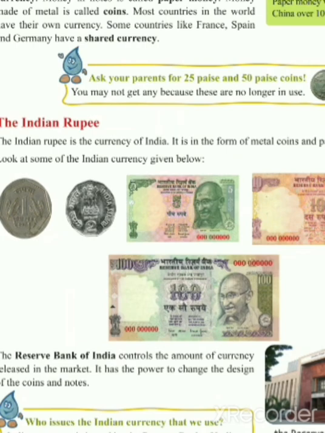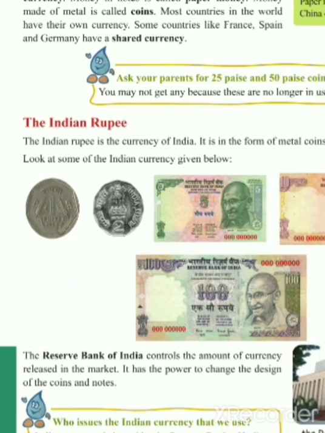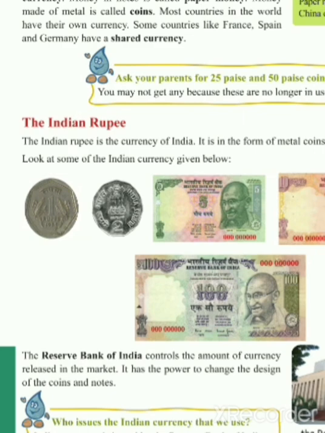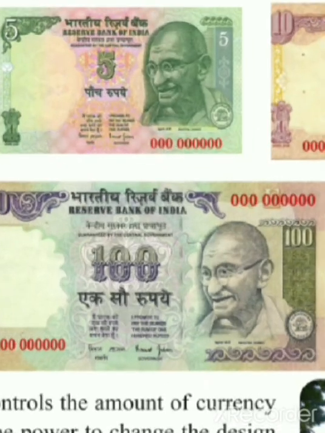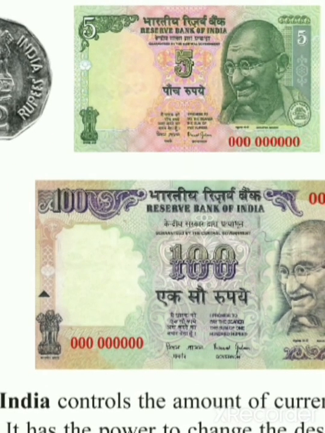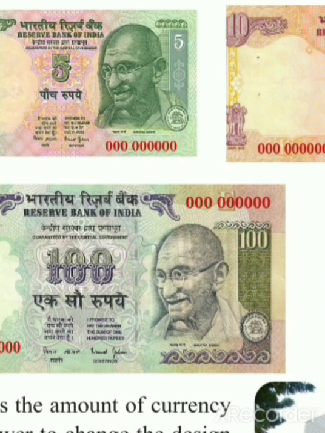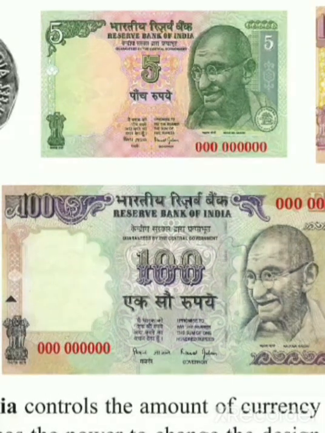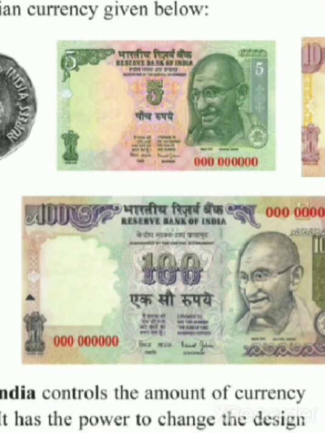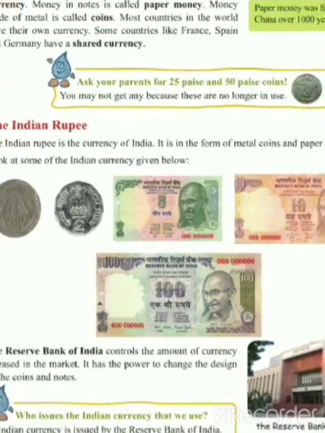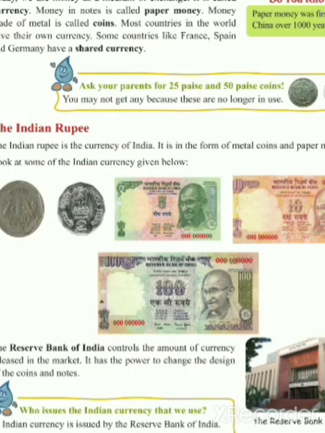It has the power to change the design of the coins and notes. Now, what is the meaning of designing the note? As you can see here, if you take the example of this 100 rupee note, we can see the national emblem, the lions, we can see Mahatma Gandhi, we can see the different design and the texture made on the note. All these things are reserved with RBI. RBI is nothing but the Reserve Bank of India, which takes the decision of printing the notes and how many notes are to be printed.